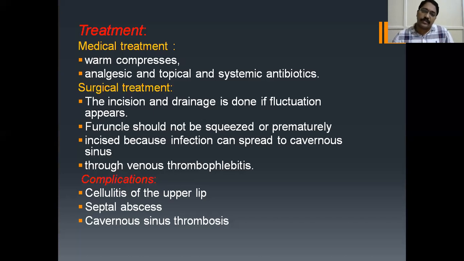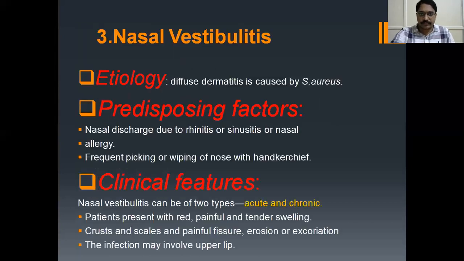Why? Because from there the veins spread to the cavernous sinus through angular vein and inferior ophthalmic vein because they are valveless. Okay, that's why in any infection in this part we should be very careful. Otherwise, there is chance of infection spreading to cavernous sinus. It's called the dangerous area of the face. Okay. What are the complications here? Cellulitis of the upper lip, septal abscess, and cavernous sinus thrombosis.